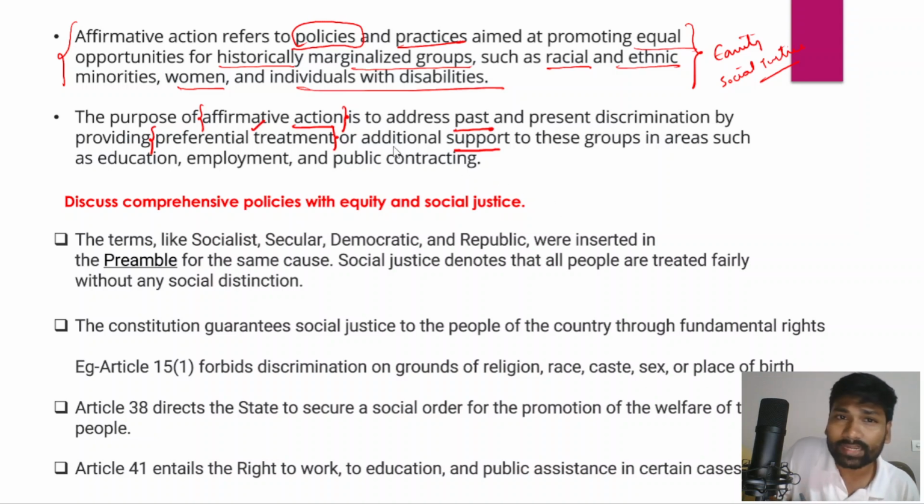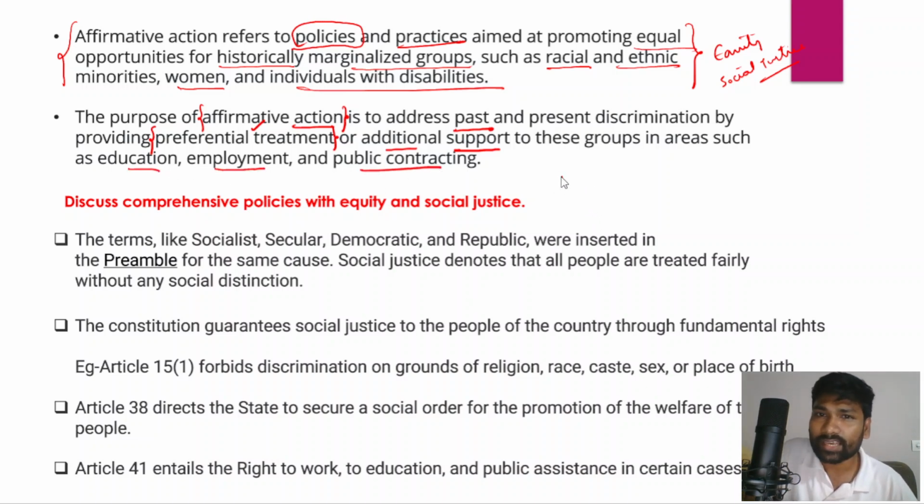Don't you think that it is part of the additional support that the government has been providing to uplift the historically disadvantaged groups? Therefore, affirmative action could be extended in the areas of education, employment and even public contracting.